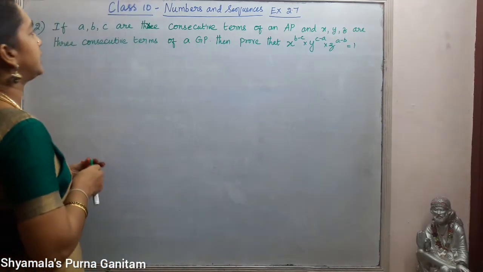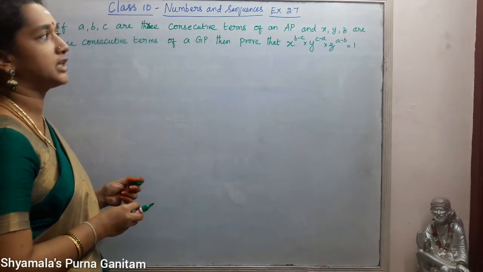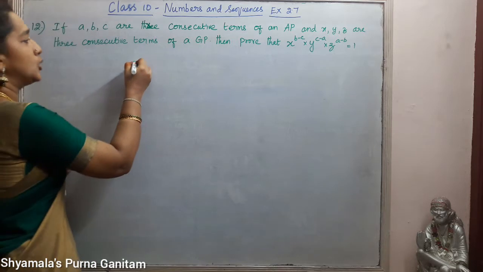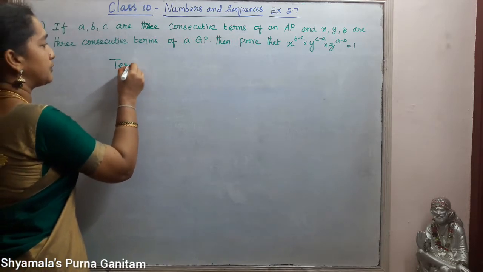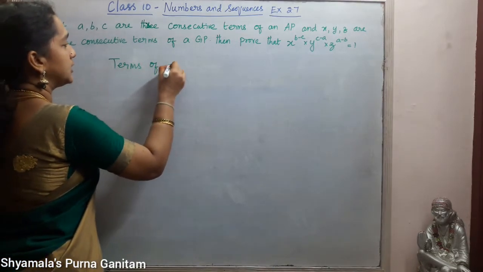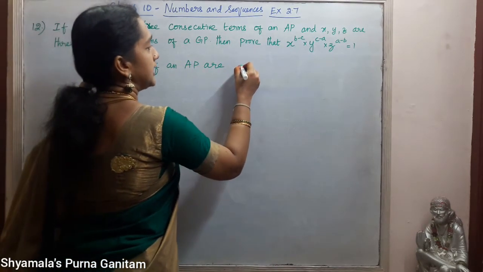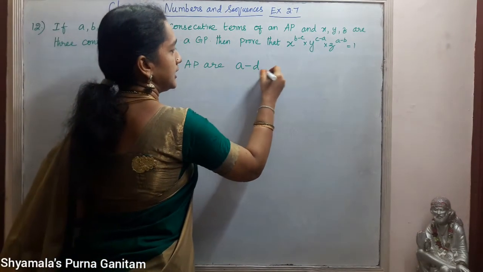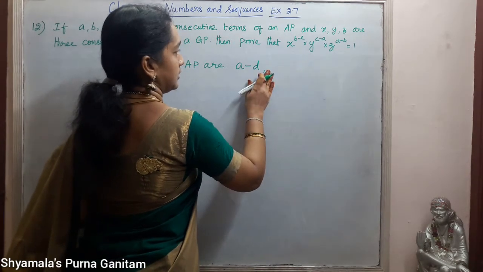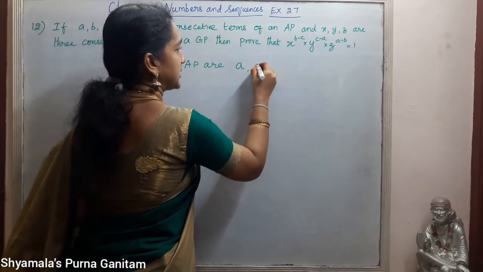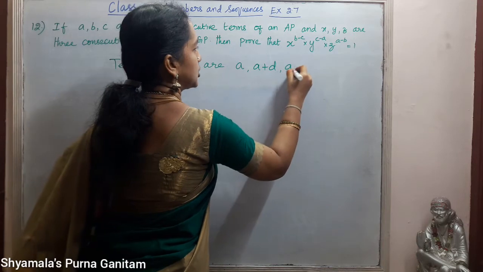Here it is given A, B, C are 3 consecutive terms of an AP. So we know that terms of an AP are A minus D, A, A plus D, A plus 2D.